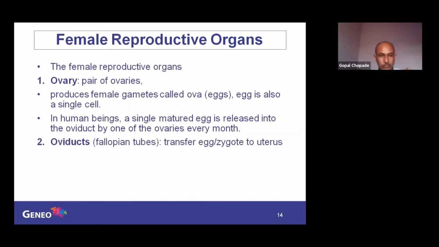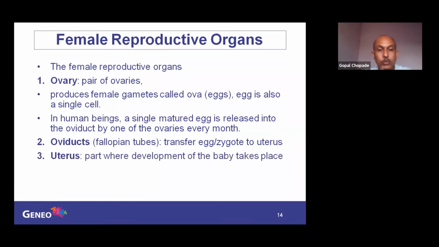We'll see that. The second one is the oviducts, or what is another name? Fallopian tube, because it is a tube-like structure. What is the function? It transfers the egg which is produced from the ovary into the uterus, or it transfers the fertilized egg that is called zygote to the uterus. Okay, if fertilized, zygote; if not fertilized, egg. You can use the word.